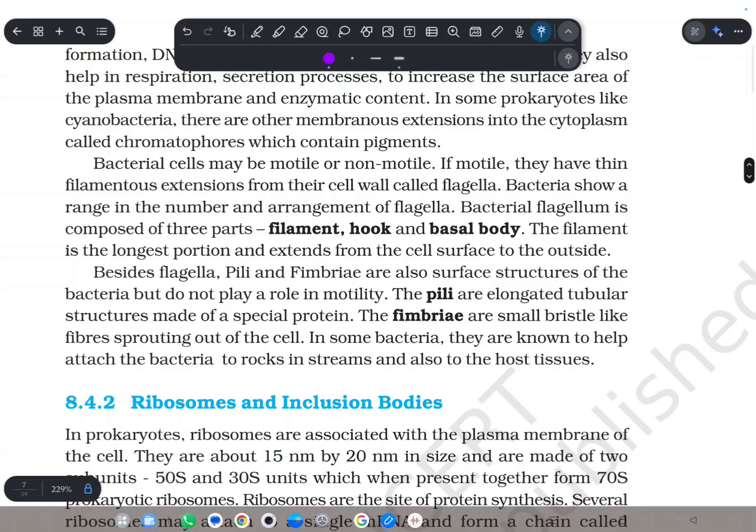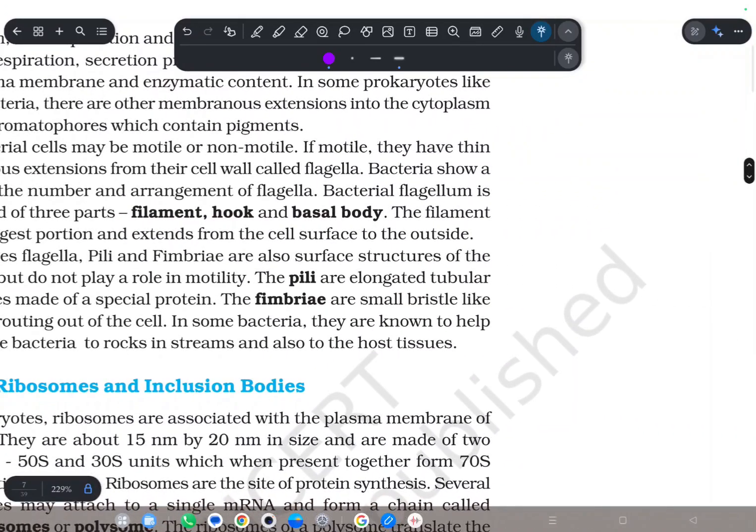Now in the case of a bacterial cell, if we talk about motility or non-motility, if they are motile, they have flagella, and if they are non-motile, they don't have flagella. If motile, they have thin filamentous extensions. What are flagella? They are filamentous extensions. They have three parts: filament, hook, and basal body. So it is like a basal body.